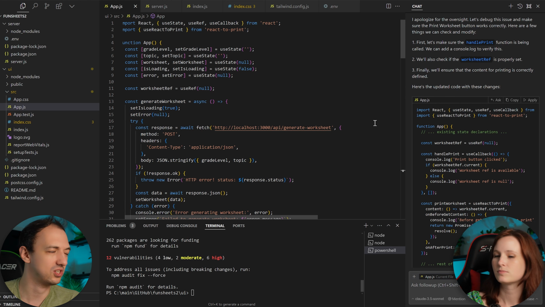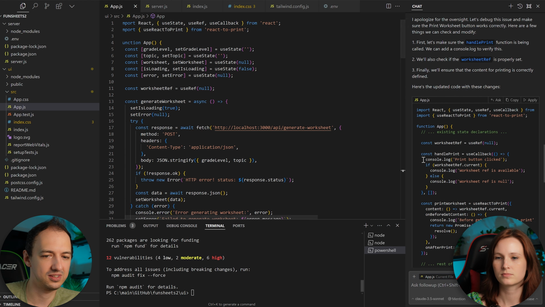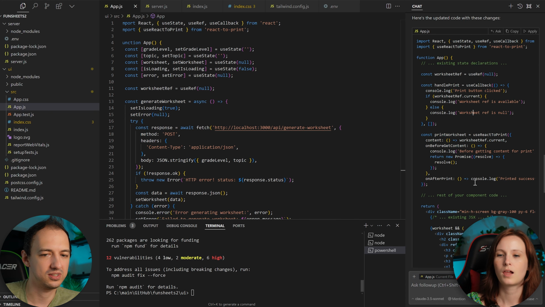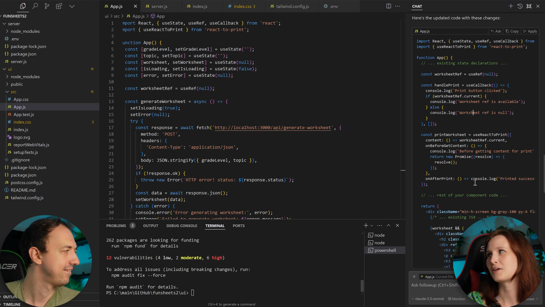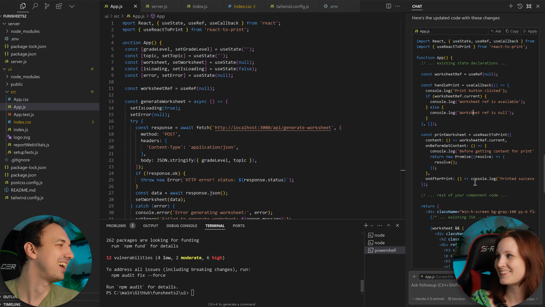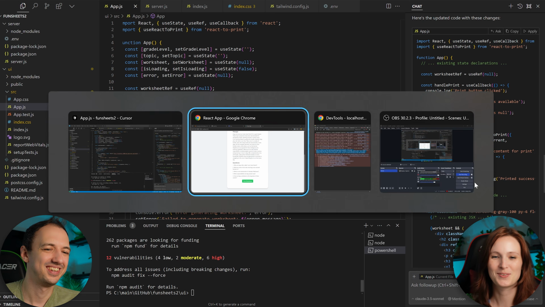All right, but yeah, let's just accept the changes and we'll see what happens if we click it now. I don't think it actually fixed anything, but I think it started logging things. See here? It's making these logs. So let's go back to the UI. Yeah, that's why I like to work with the UI, because it's so obvious. Yeah. You can just go back to the UI and check it. Yeah. And see what happens.